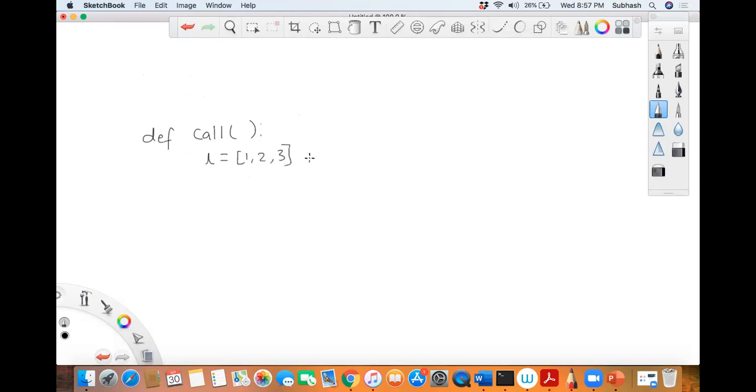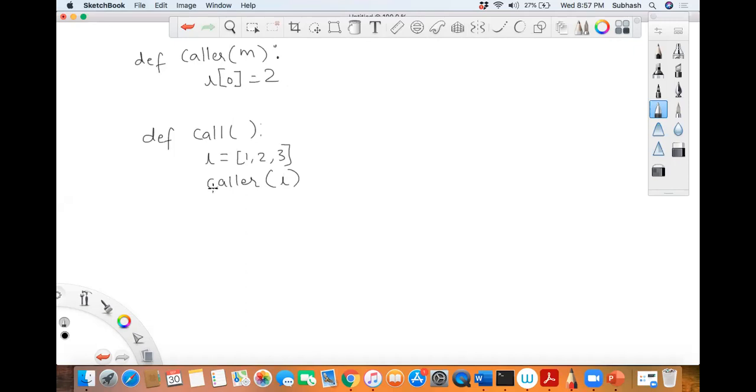And then you're calling one more function called caller, and you're passing L to it. Now there is one more function definition, that is caller. You are referring to it as M. Then you will do some changes, M of 0 is equal to 2.